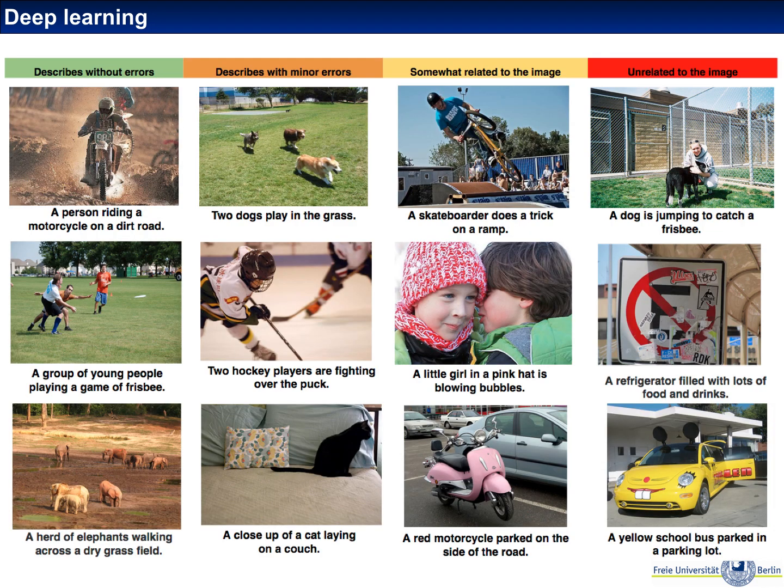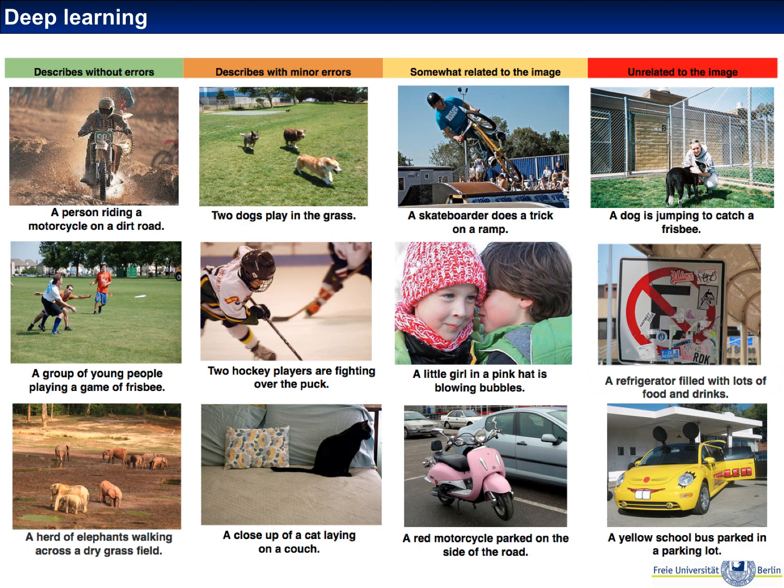Now another example, and this example is a few years old, so it's not really state of the art, but it's nevertheless interesting. This is an example where you basically generate text from images. So the inputs are images, the output is a text which is trying to describe the content of the image. And this is using recurrent neural networks. And you can see that in some cases the system really works extremely well.